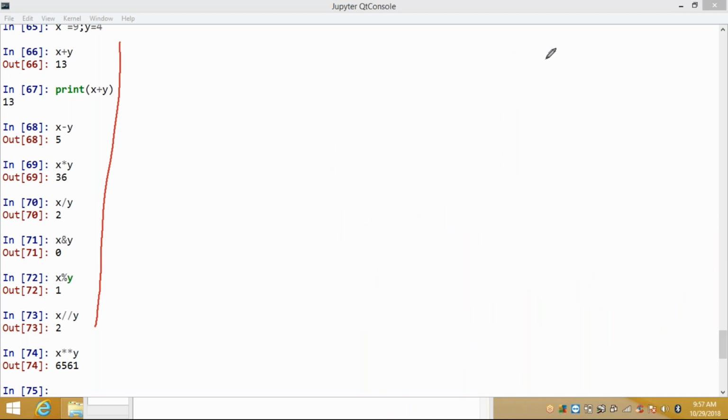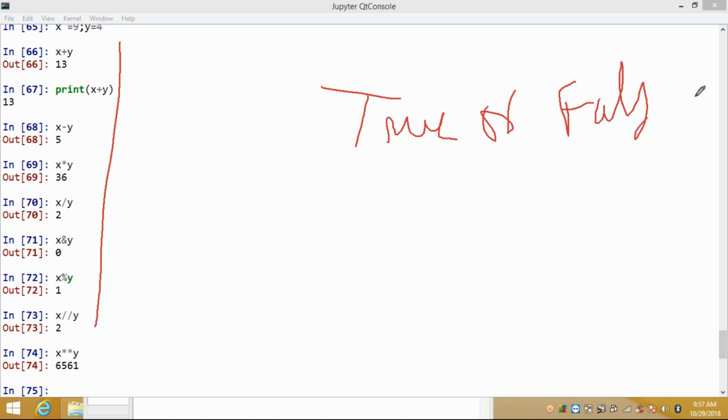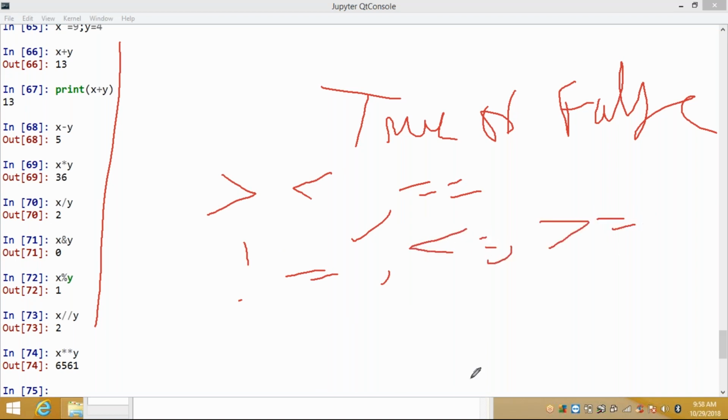Next we'll go to comparison operators. What are the comparison operators we have? Comparison operators are used to compare values. It returns either true or false. So what are the comparison operators we have? Greater than, less than, equal to, not equal to, less than or equal to, greater than or equal to.